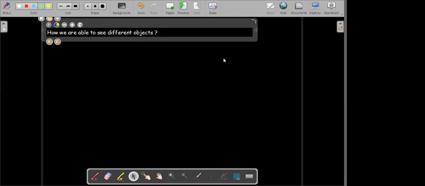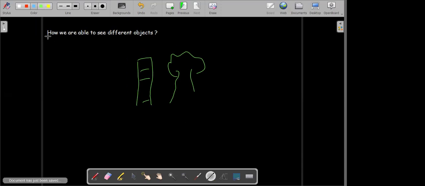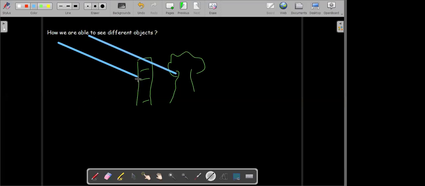So how are we able to see different objects? Suppose we see a tree or a building over here. How can we see these objects? When light from some source falls on the building or the tree, and after bouncing back from those objects, that light enters our eye. So when the light enters our eyes, we are able to observe these different things.